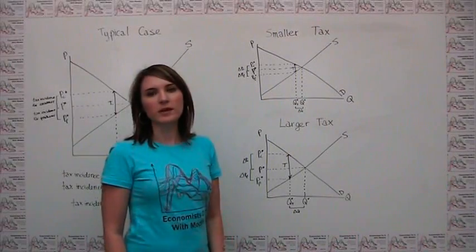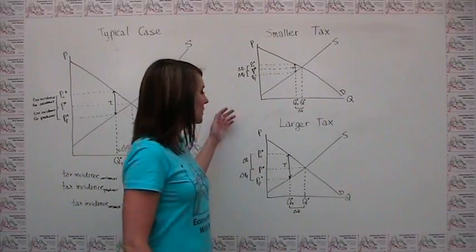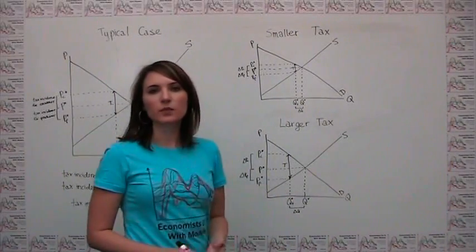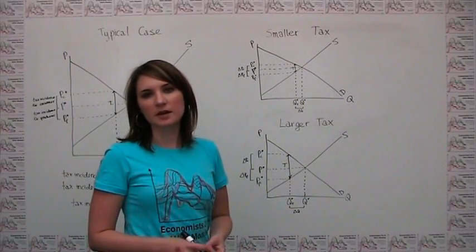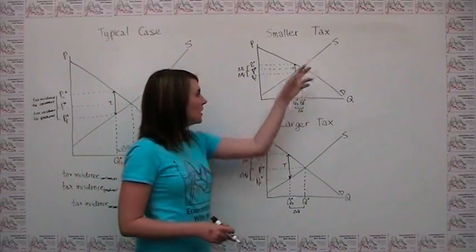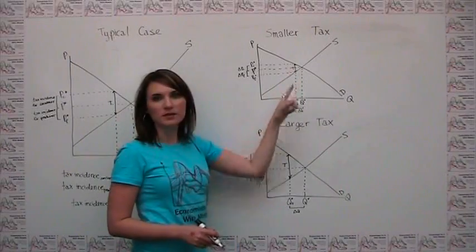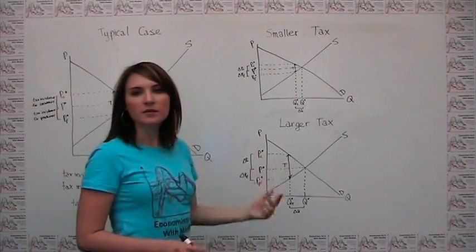Another important rule about taxes to keep in mind is that, not surprisingly, larger taxes lead to bigger distortions, both in terms of quantity transacted and in terms of change in price. To illustrate this concept, I've drawn two examples here, one with a smaller tax amount and one with a larger tax amount. And we can compare the two scenarios.